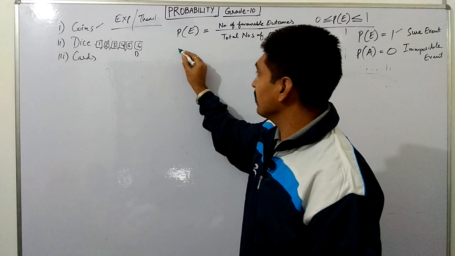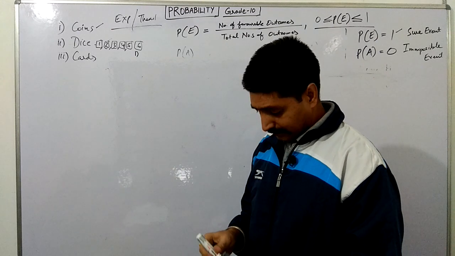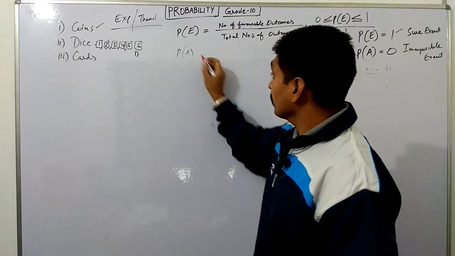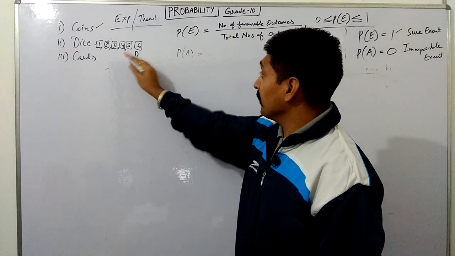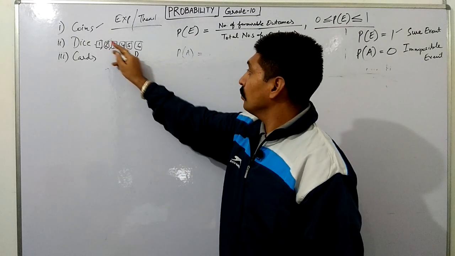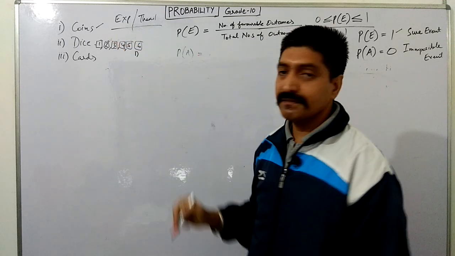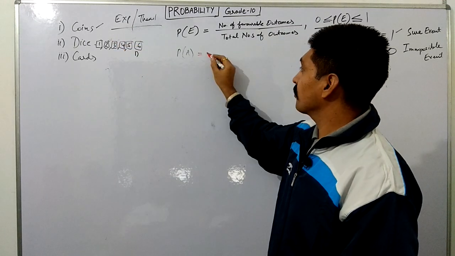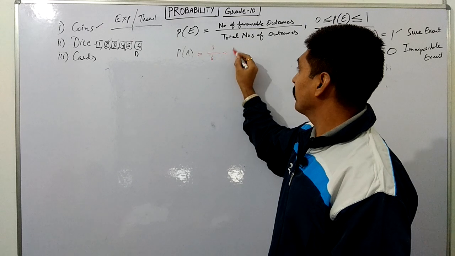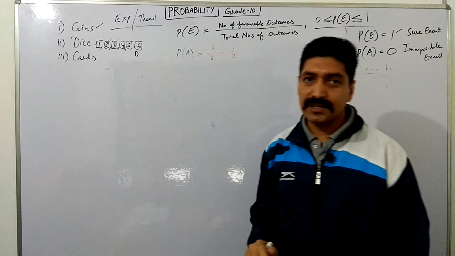So how many prime numbers do we have if they are saying find the probability of an event A in which prime numbers come? How many prime numbers are there? The prime numbers are 2, 3, 5. Three numbers are prime numbers. So the probability is 3 by 6, which is 1 by 2. Most of the time students commit this kind of mistake.